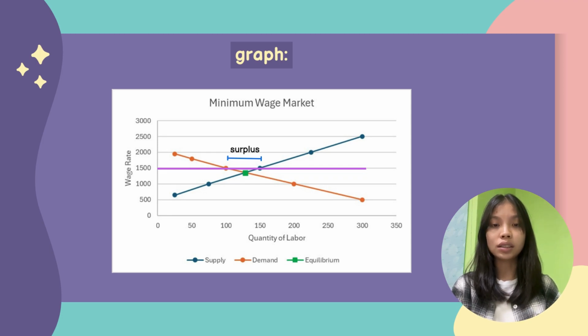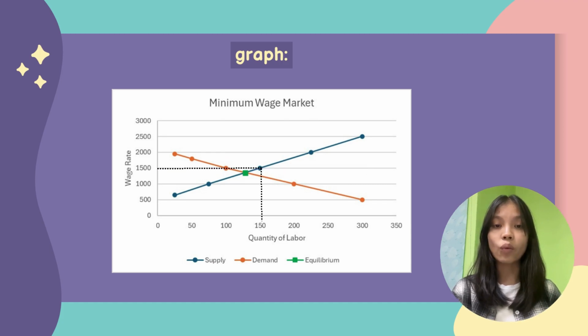Now, let's assume the equilibrium wage is 1,200 ringgit, where the labor supplied equals the labor demanded. In other words, there is no shortage and no surplus in the labor market. However, when the government sets a minimum wage of 1,500 ringgit, which is above the equilibrium wage, a surplus will occur. At 1,500 ringgit, more workers are willing to work because the wage rate is higher. Hence, the quantity of labor supplied increases.